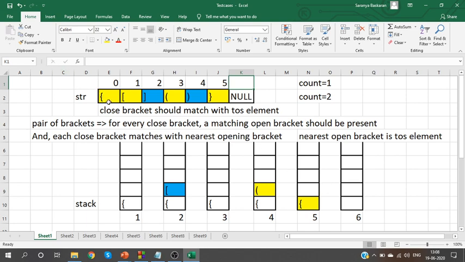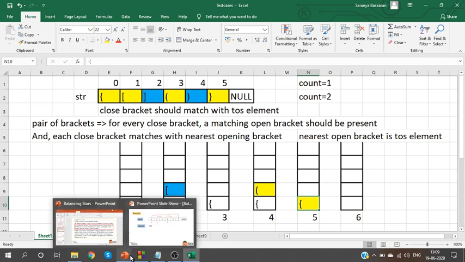What did I do for the open bracket? Pushed it. Next open bracket, pushed it. Next, when I see a close bracket, I have popped the element and found out that the two were matching. Similarly, for the next open bracket, push it. For the close bracket, pop this pushed element and check whether they are matching. Similarly, for the next close bracket, we will pop an element and see whether they are matching. This is the algorithm.